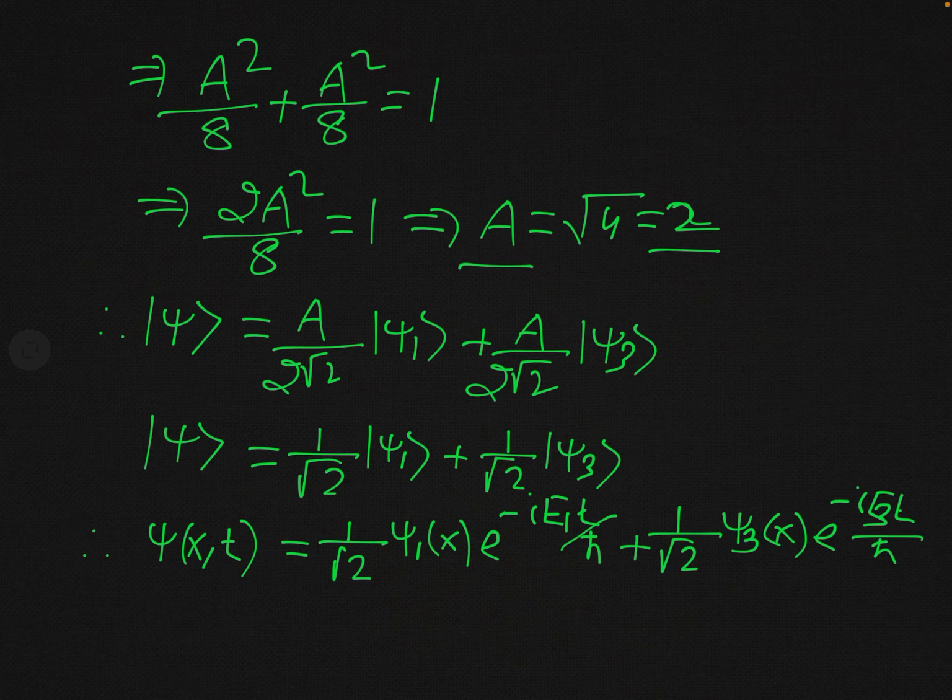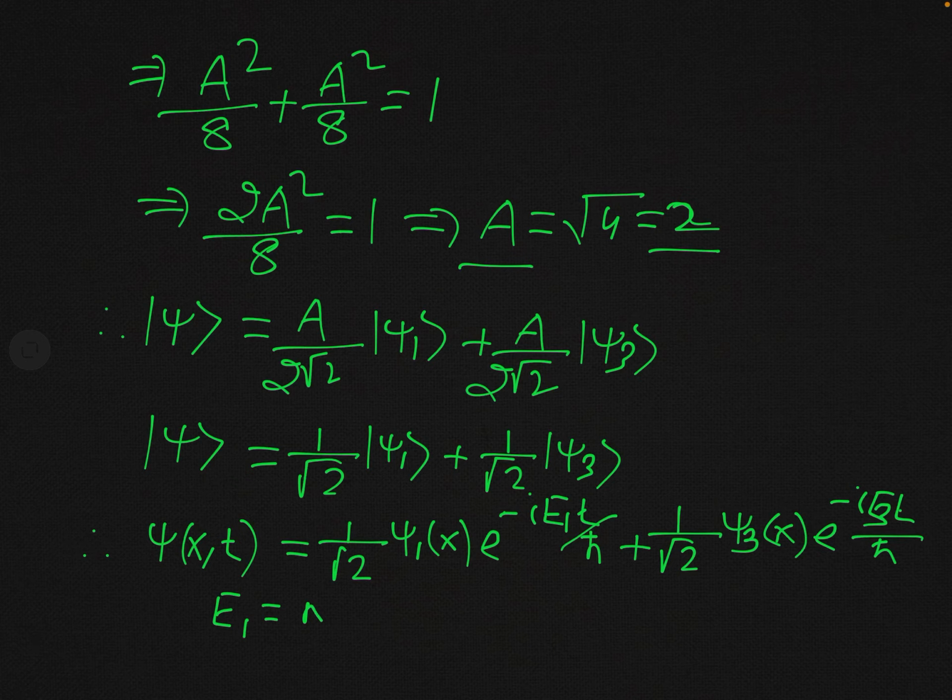So this is actually the eigenfunction or the wave function psi of x,t for the particle at any later time t. In fact, here E1 is the energy eigenvalue of the particle in the ground state, that is n equal to 1 state, and so this is simply